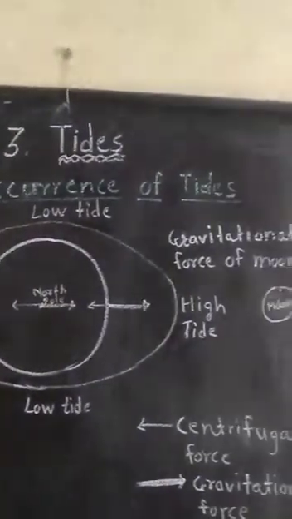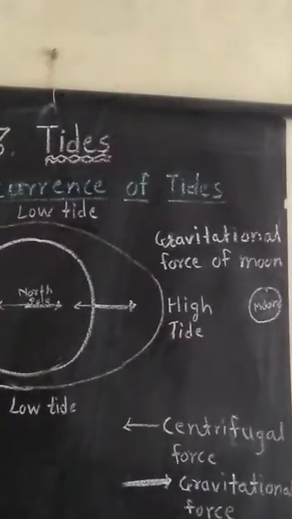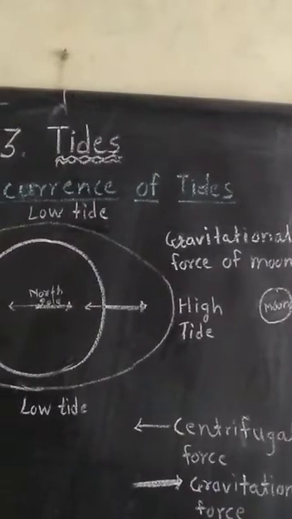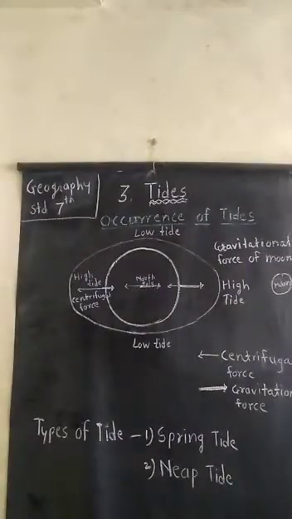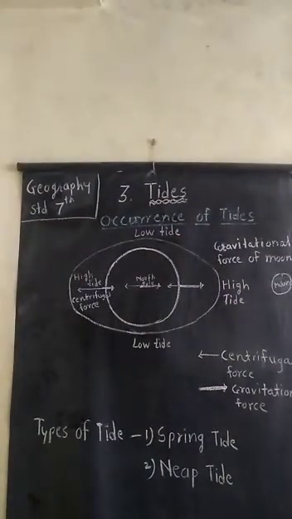Now I will tell you which factors are responsible for the occurrence of tide. First one is the gravitational pull of the moon and the sun as well as that of the earth. Second one is the revolution of the earth around the sun. You know the earth revolves around the sun and the moon revolves around the earth.